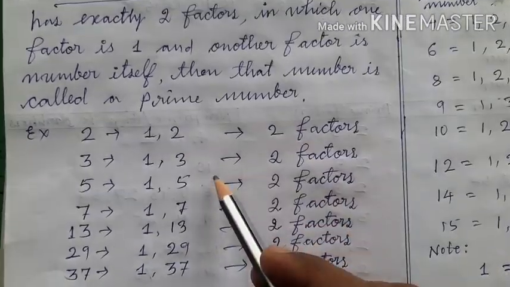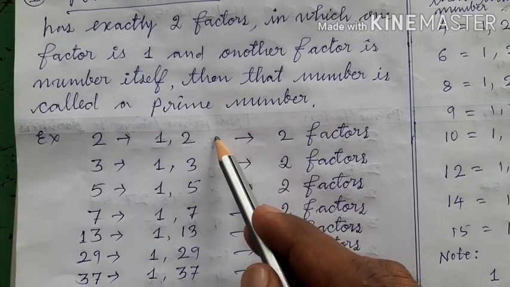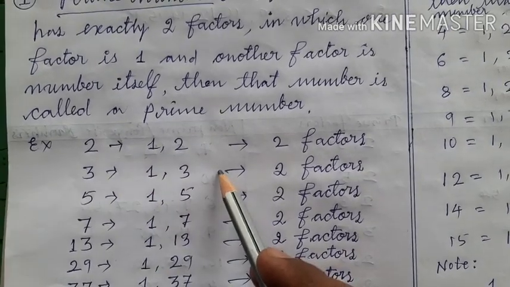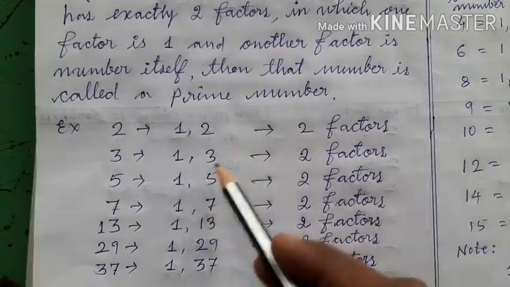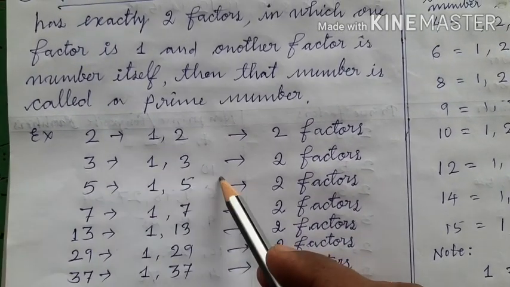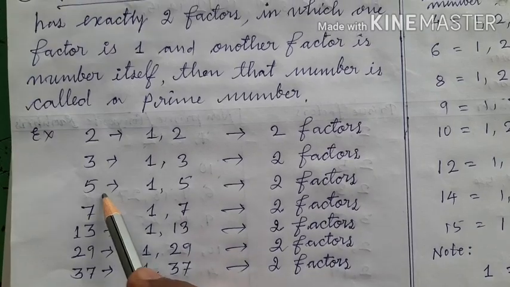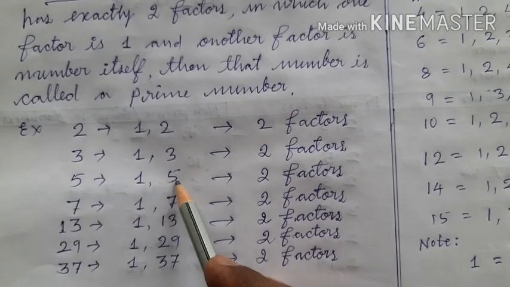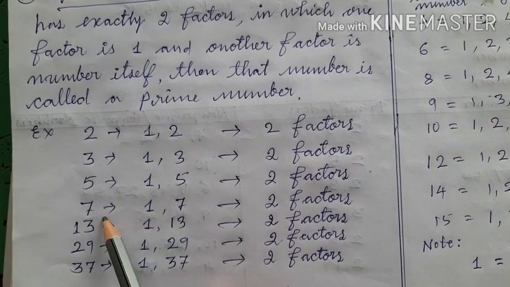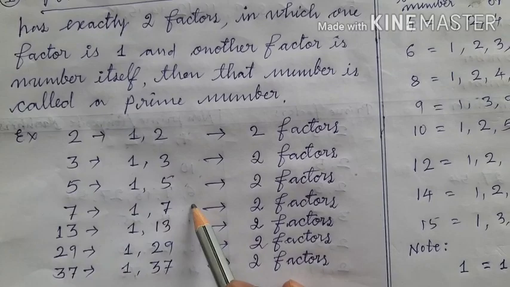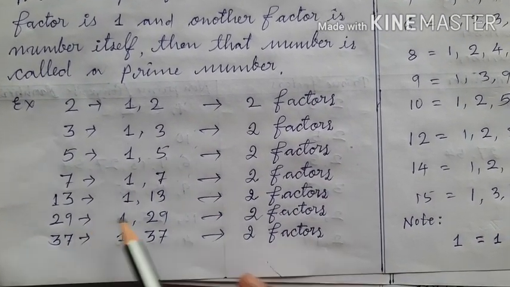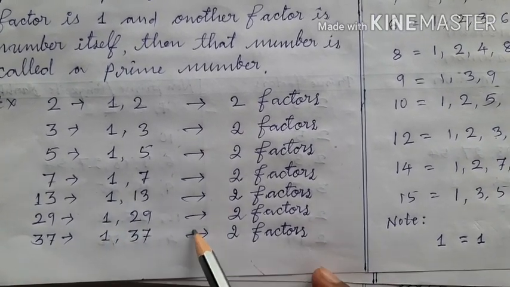And see here, number 2 has 2 factors: 1 and 2. Number 3 has 2 factors: 1 and 3. Number 5 has 2 factors: 1 and 5. What are the factors of 5? 1 and 5. How many factors does it have? 2 factors. What are the factors of 7? 1 and 7. How many factors does 7 have? 2 factors. So, 13 has 2 factors, 29 has 2 factors, and 37 has 2 factors.